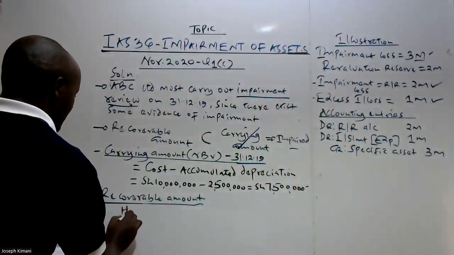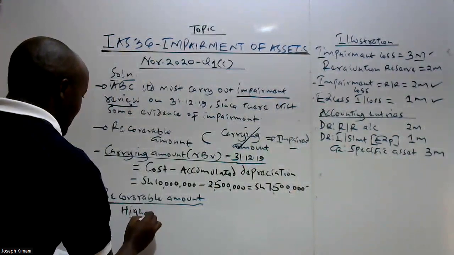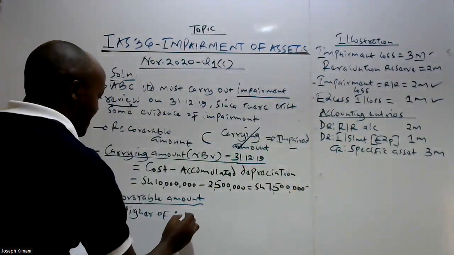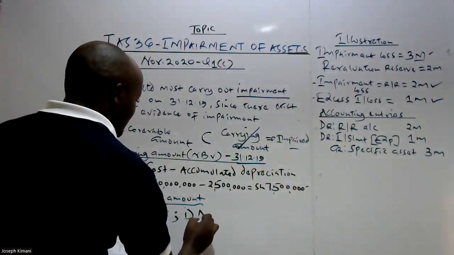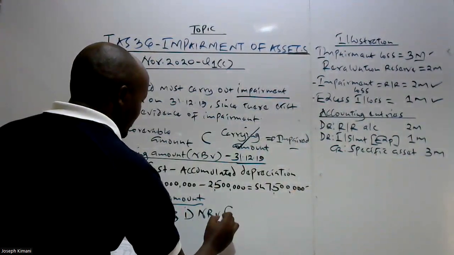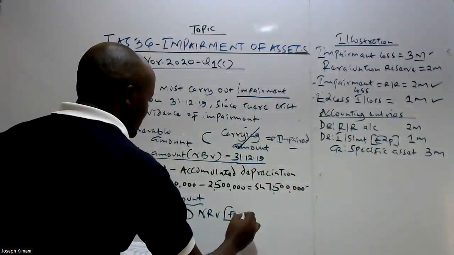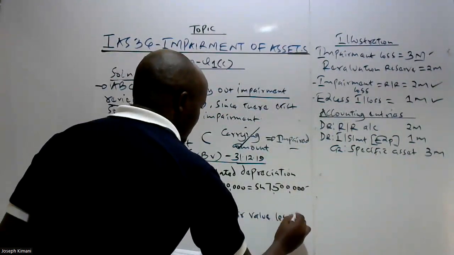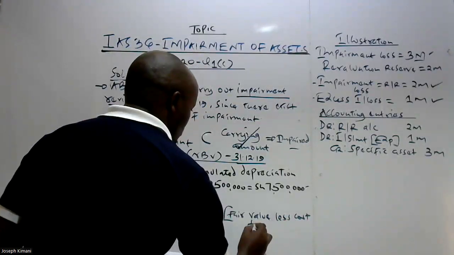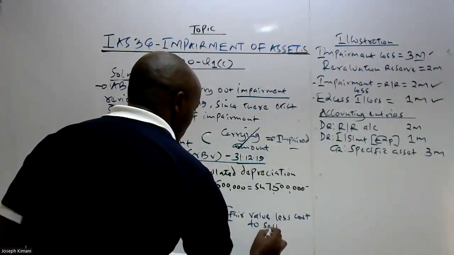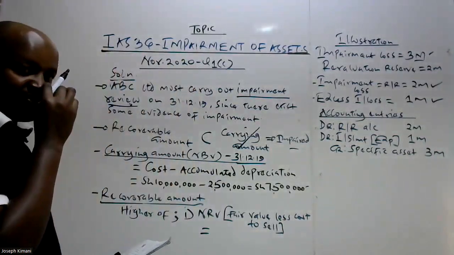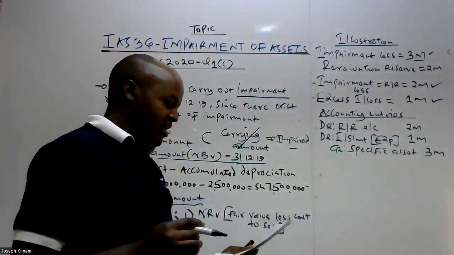One, net realizable value. Net realizable value, you have said, is the fair value less cost to sell. So this is the amount at which the asset can be sold at currently minus the cost which will be incurred to sell that asset.